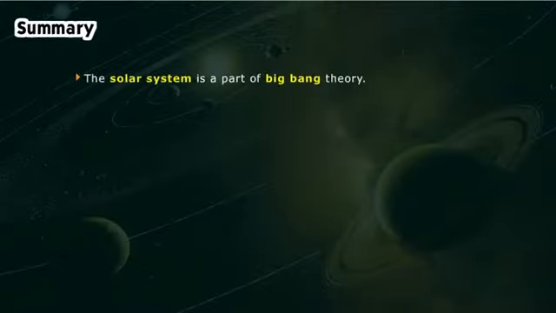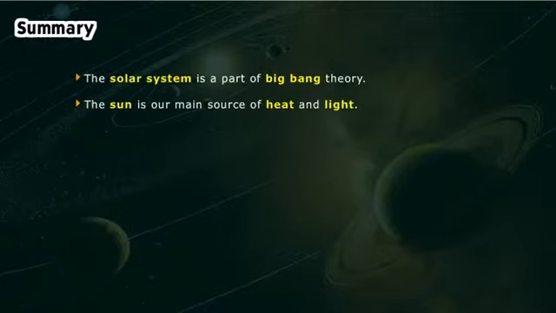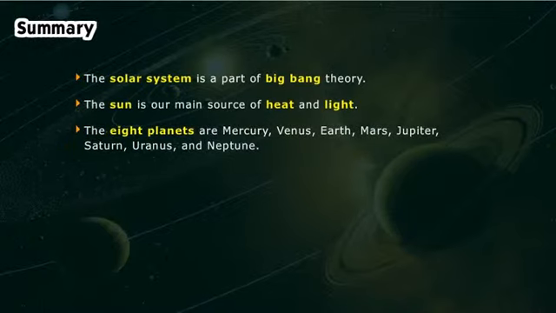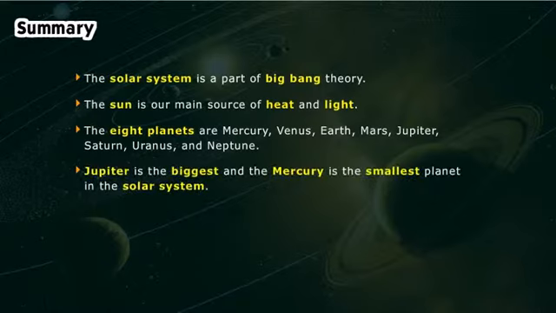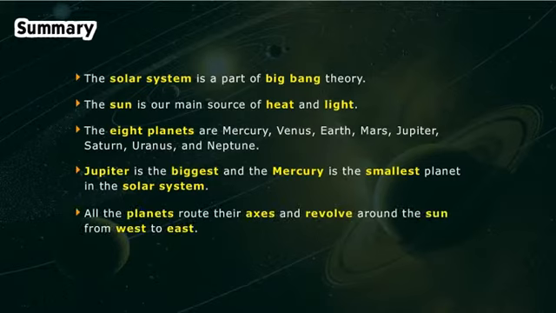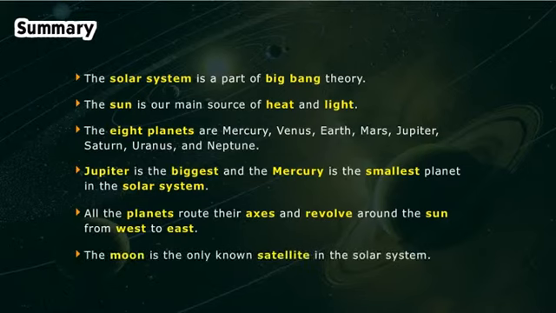Summary. The solar system is a part of the Big Bang Theory. The Sun is our main source of heat and light. The 8 planets are Mercury, Venus, Earth, Mars, Jupiter, Saturn, Uranus, and Neptune. Jupiter is the biggest and Mercury is the smallest planet in the solar system. All the planets rotate on their axis and revolve around the Sun from west to east. The moon is the only known satellite in the solar system.